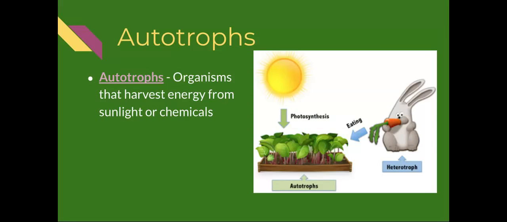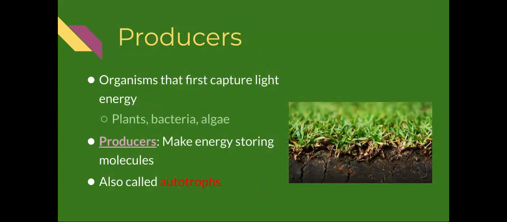Since plants are able to use sunlight in order to make food, we call them autotrophs. Auto means self, and this word essentially means self-feeding. Autotrophs are organisms that harvest energy from sunlight or chemicals. We also call autotrophs producers. Producers are the organisms that first capture sunlight, and again, that can include plants, bacteria, and algae.